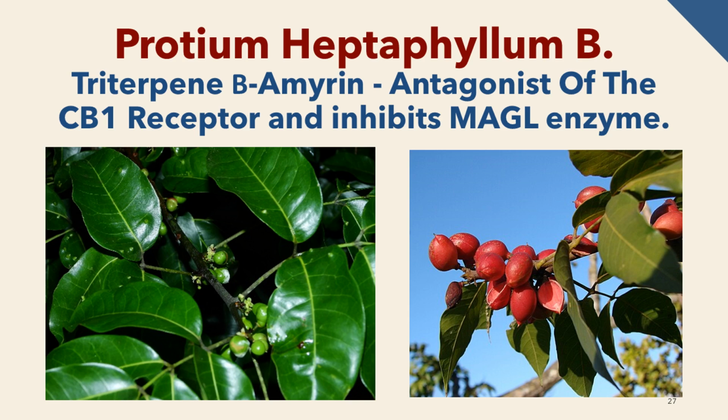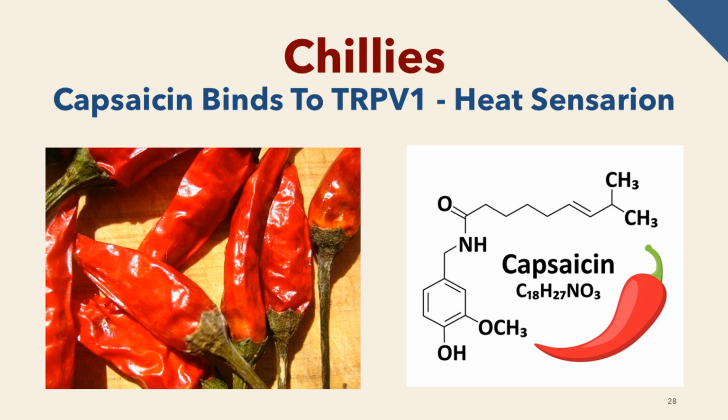Chilies. This is used to make food spicy. It has the molecule capsaicin that causes the heat experience. Capsaicin binds to a receptor called transient receptor potential cation channel subfamily V member 1, TRPV1, to produce this heat effect. The capsaicin receptor does more than detect heat. It is involved in pain signaling and immune cell function. Cannabinoids such as CBD and the endocannabinoid anandamide also bind to this site, leading some researchers to tag TRPV1 as the third cannabinoid receptor, a designation that would make capsaicin meet the definition of a cannabinoid or cannabimimetic compound.